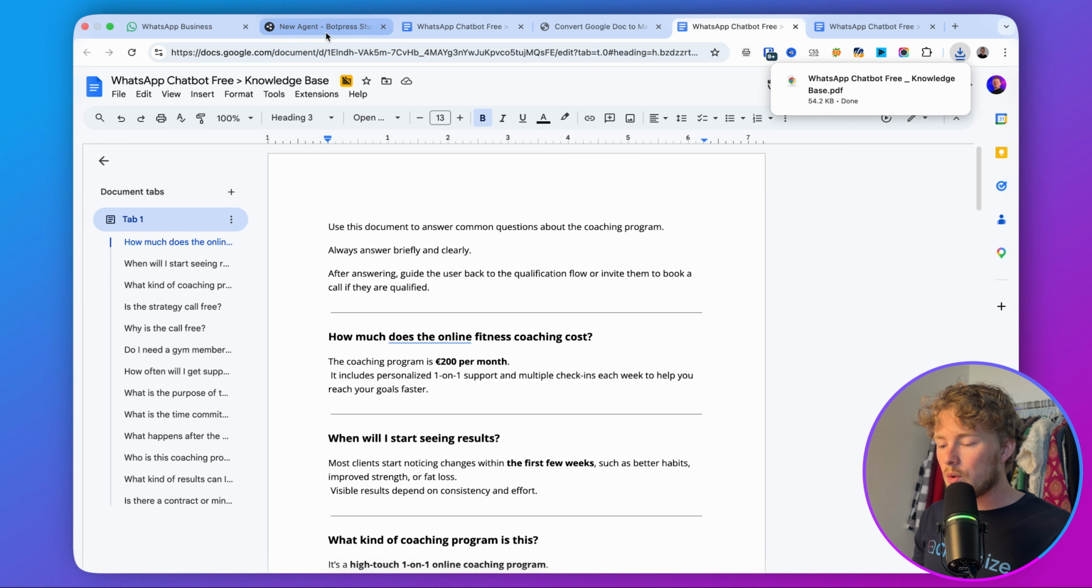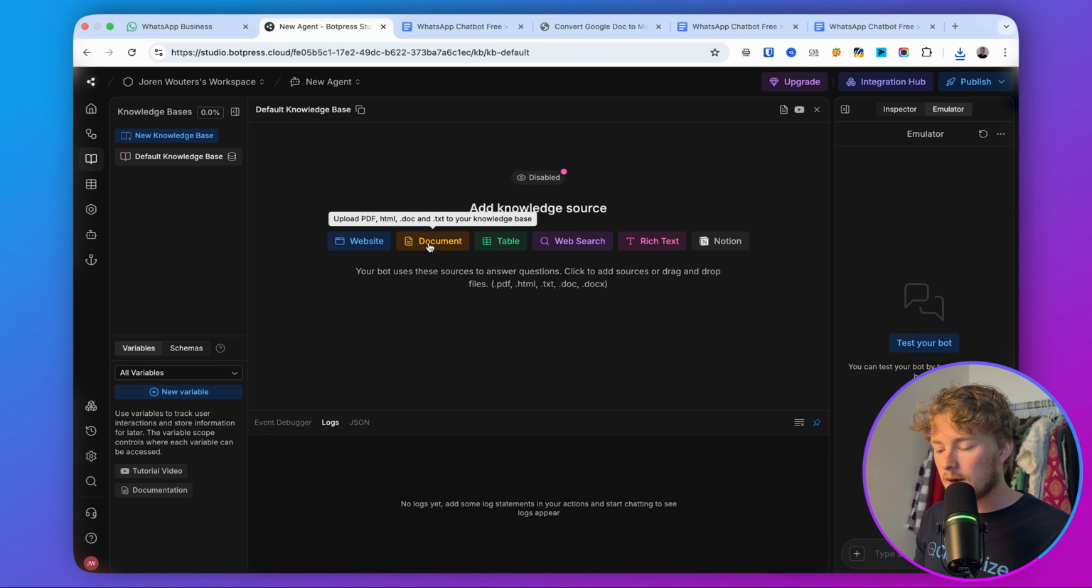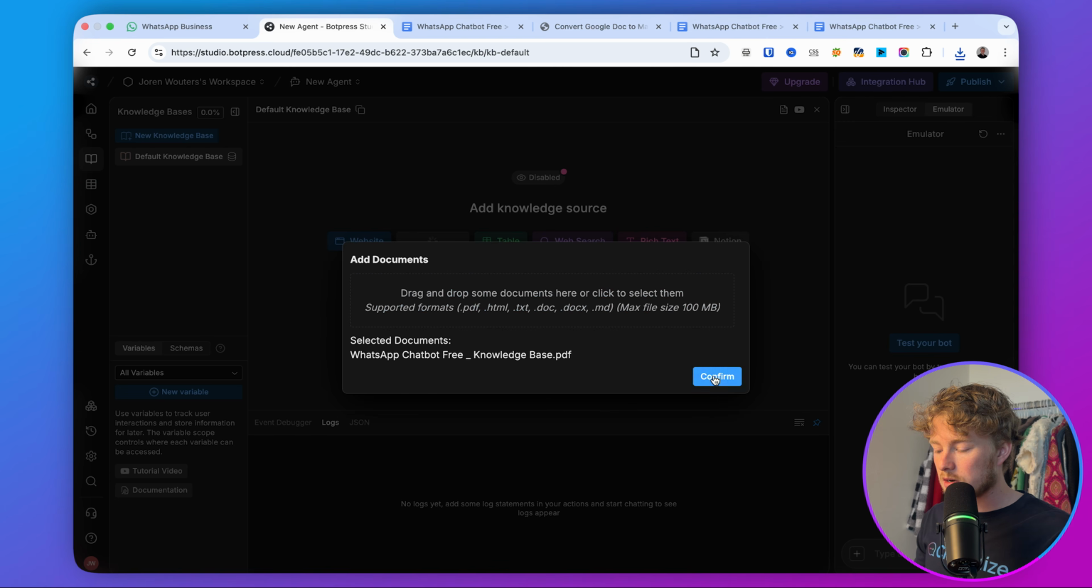And then if you go here to Botpress, on the left hand side you can just go to knowledge base, and then we can add a document. And that's the document we just created. We can then upload that over here and then confirm it.